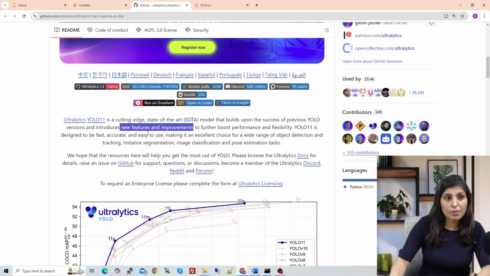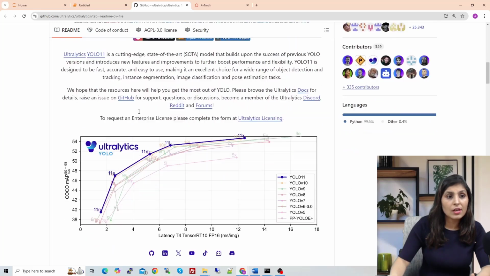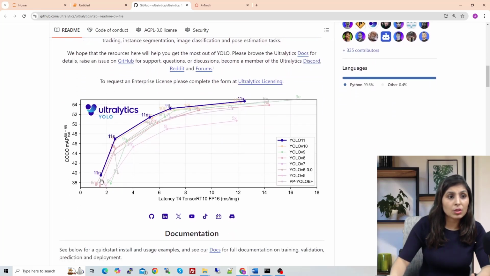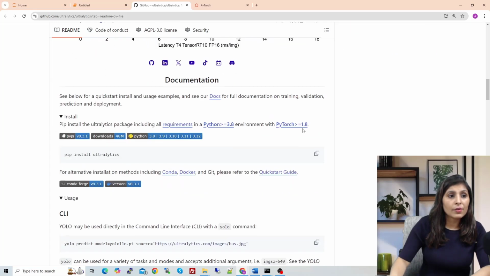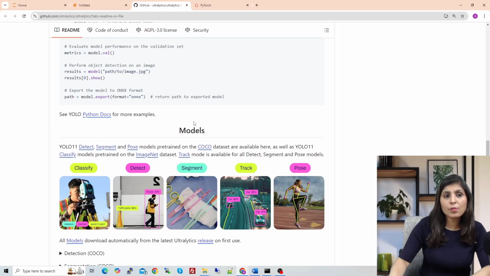Till now we can see the graph over here. The blue one is YOLO 11, and you can see the performance is better compared to the other YOLO models.